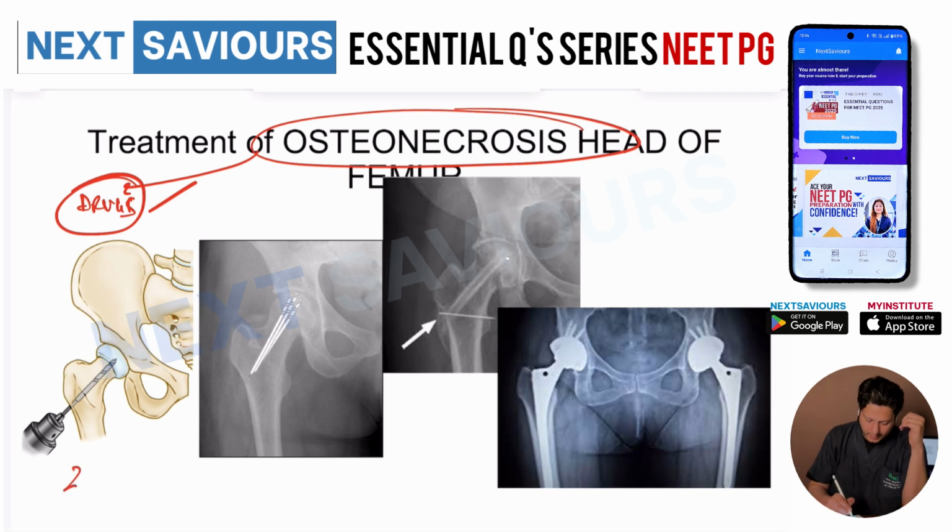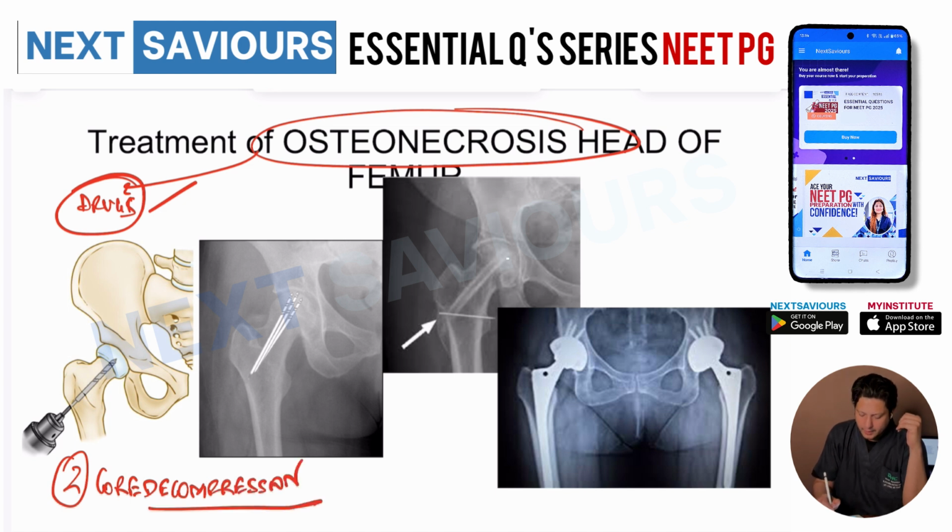Second is the core decompression. Now, what do you mean by the term core decompression? Decompression, as you know, means you are relieving the compression. Now, what is getting compressed? The vascularity. How are you going to relieve it? By introducing drills and drilling multiple holes in the articular surface where the sclerotic region of the head of the femur is, thereby reducing the intraosseous pressure, and hoping that there is going to be revascularization. But that too can be done in the pre-collapse stage only. That means where the head of the femur is not yet collapsed.